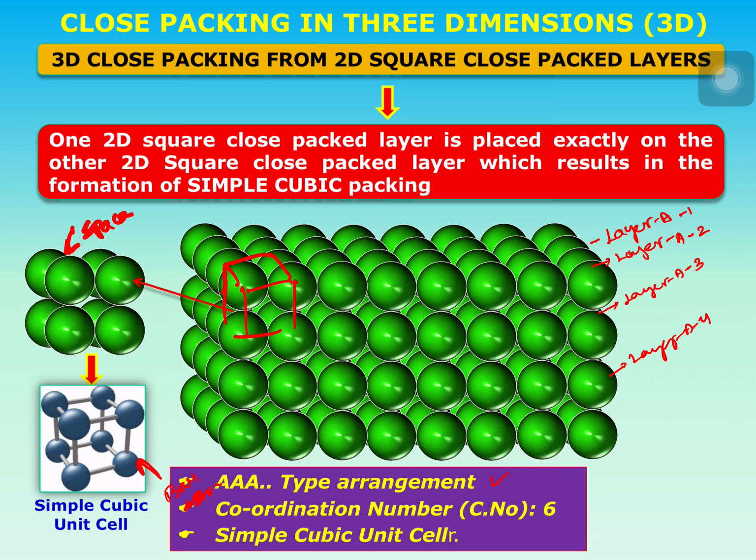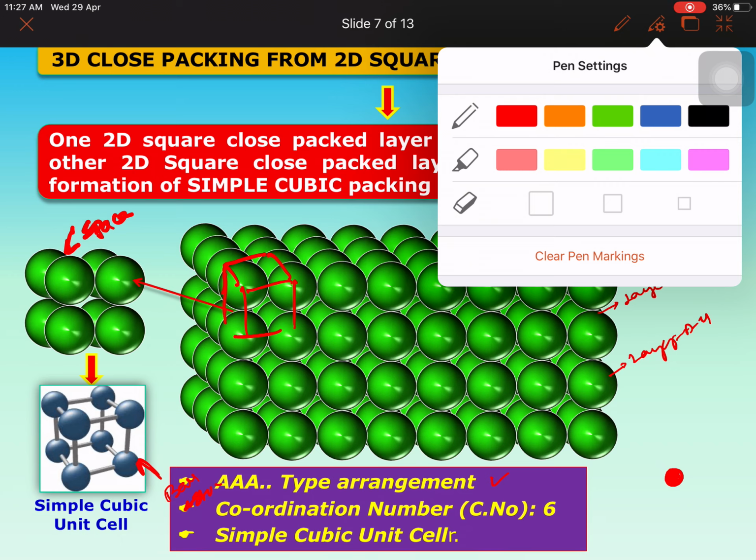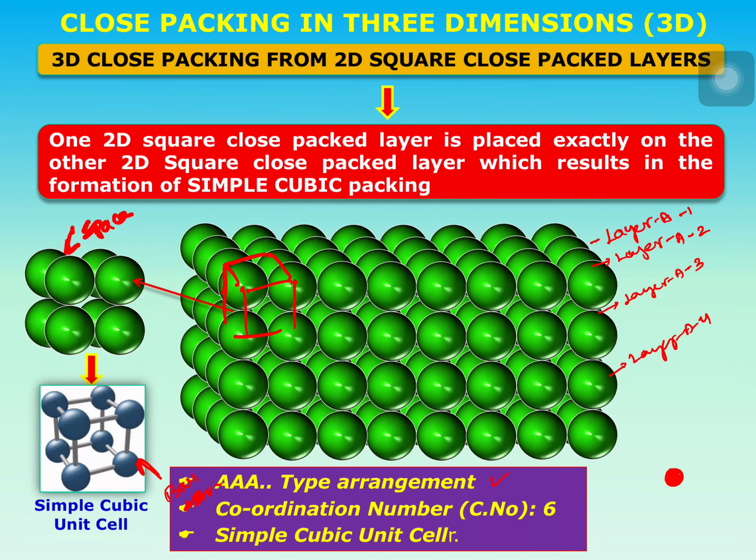Coordination number. Coordination number means, in a simple cubic lattice, if this is the atom, I am drawing the red one. In a simple cubic unit cell, this is one of the corners. This corner atom is going to be in contact with the 6 other atoms which are at equal distances.